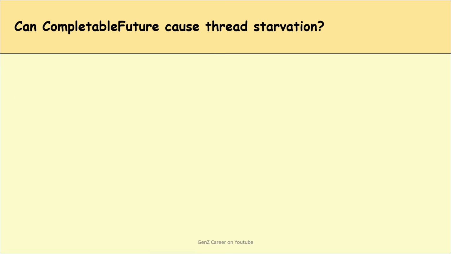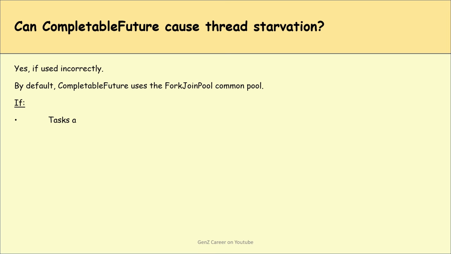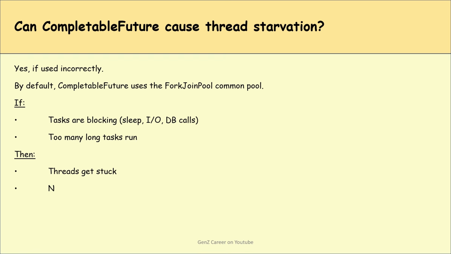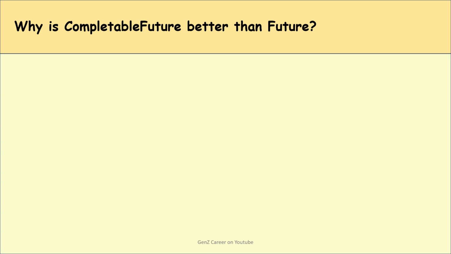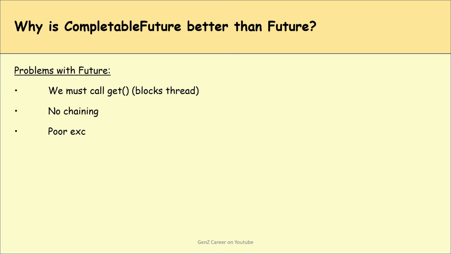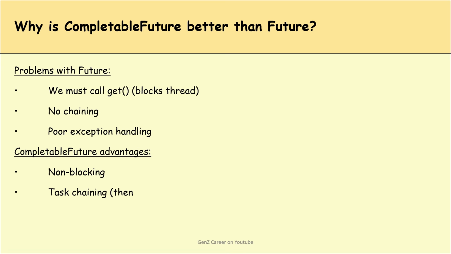Can CompletableFuture cause thread starvation? Yes, if used incorrectly. By default, CompletableFuture uses the ForkJoinPool common pool. If tasks are blocking and too many long tasks run, then threads get stuck and new tasks wait forever. This is called starvation. The solution is we can use a custom executor for blocking tasks. Why is CompletableFuture better than Future? The problems with Future are we must call the get method, no chaining, and poor exception handling, whereas CompletableFuture has non-blocking behavior, task chaining, better exception handling, and combines multiple tasks easily.